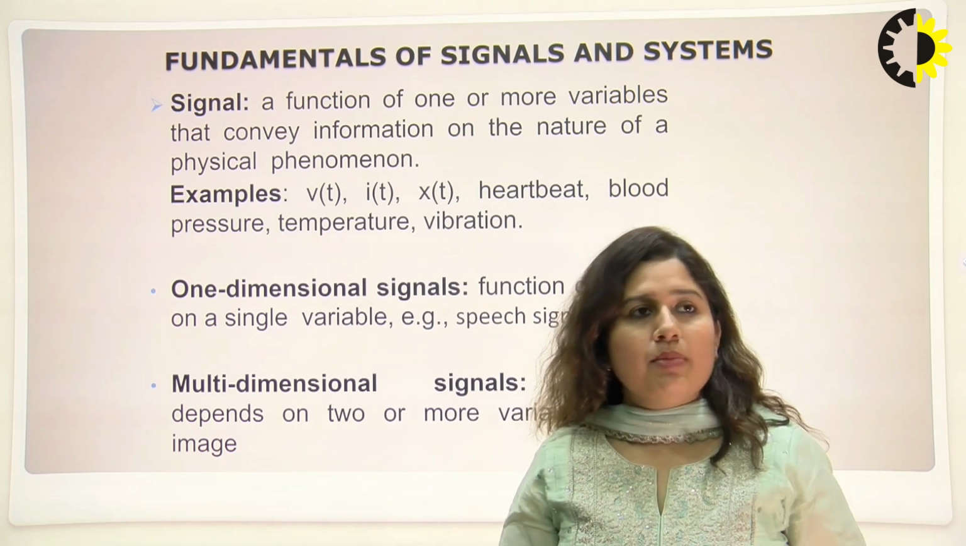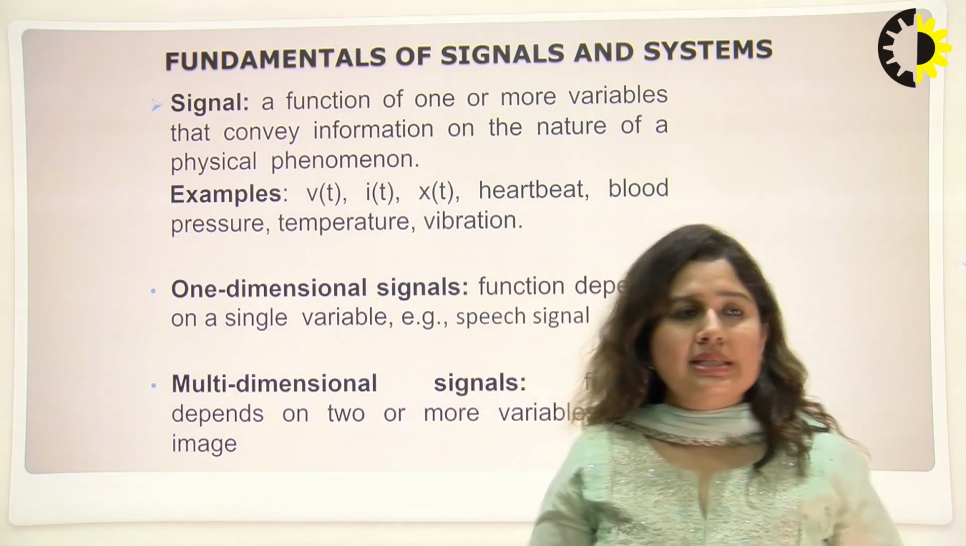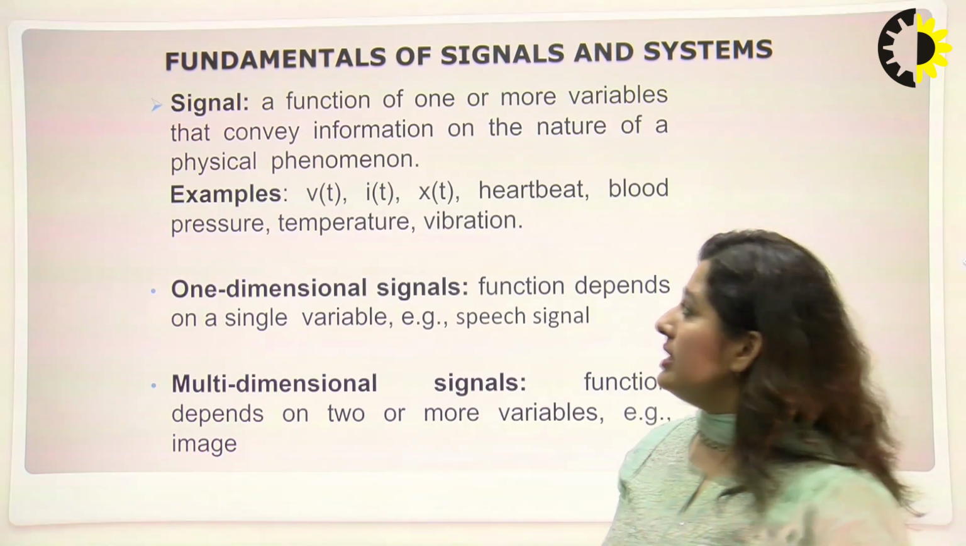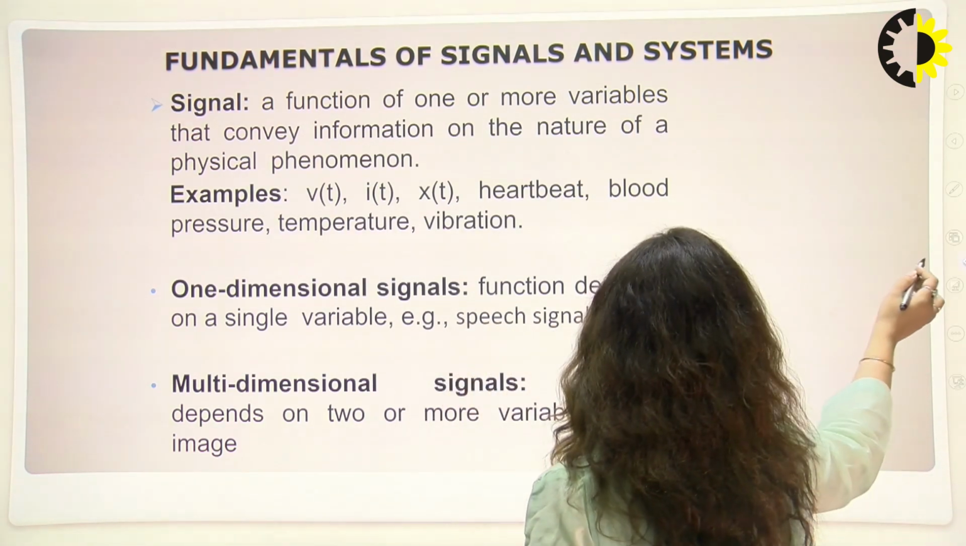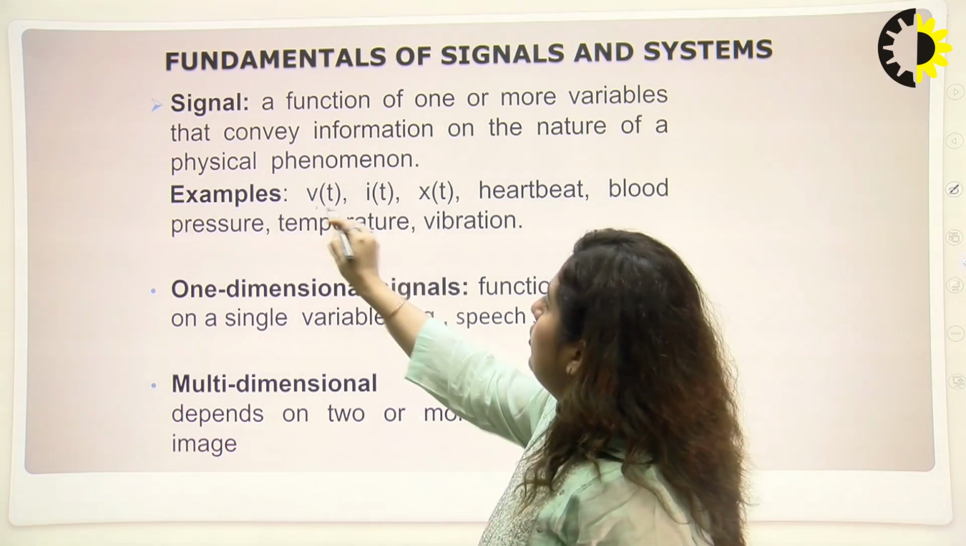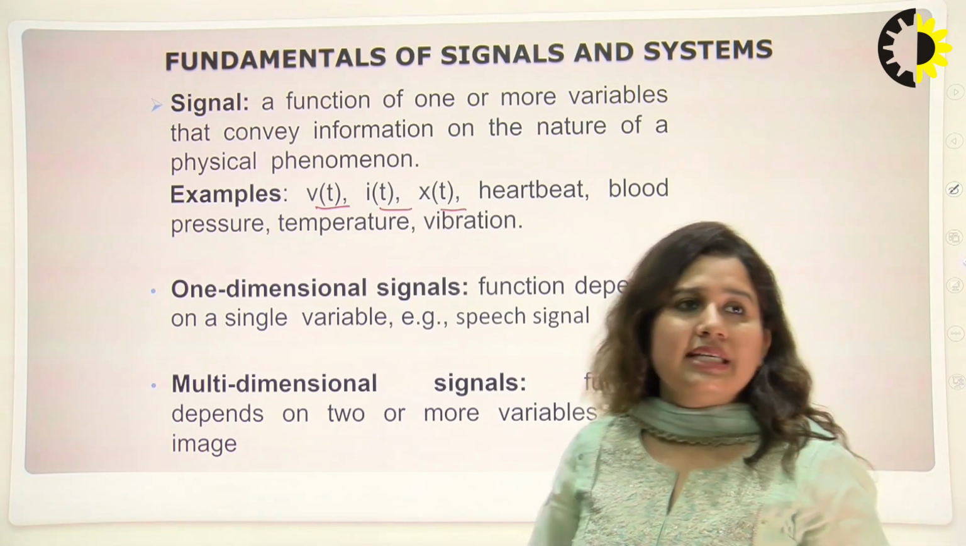A signal is a word which signifies a function of one or more variables that conveys information on the nature of a physical phenomenon. Examples include voltage, current, or a simple x(t) signal, which can be represented as a signal.